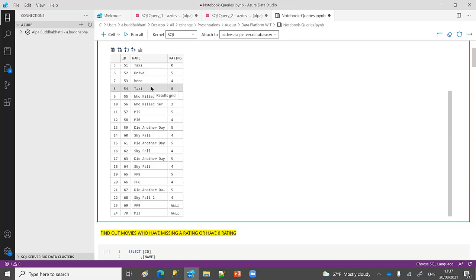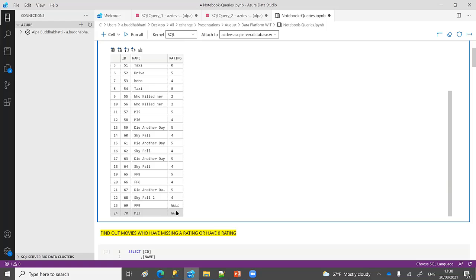So, for example, here Taxi: because both ratings are 0, it looks like there is no other movie here that has Taxi and a higher rating. So I think it is better to remove these two rows, the fifth and the eighth one. But for these, the 23rd and 24th records, you can see that these are Fast and Furious 9 and MI3.